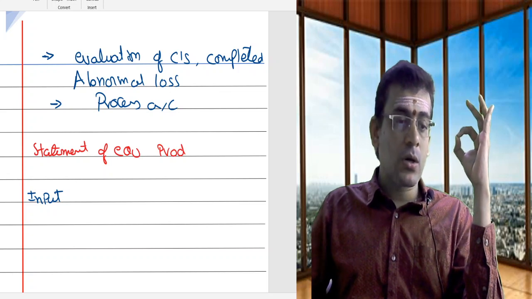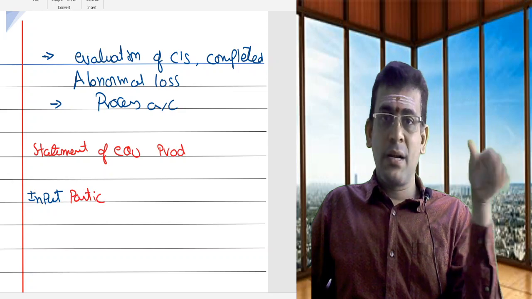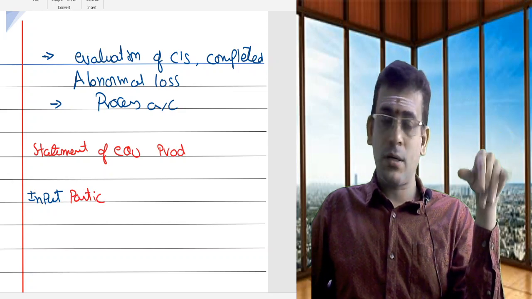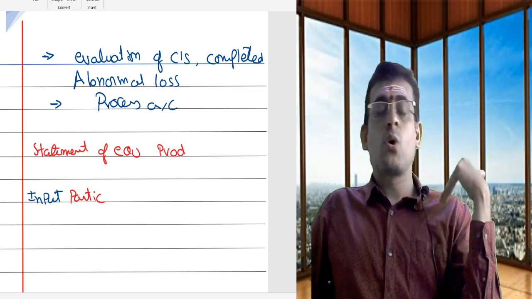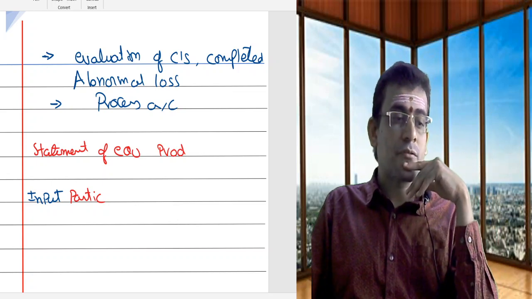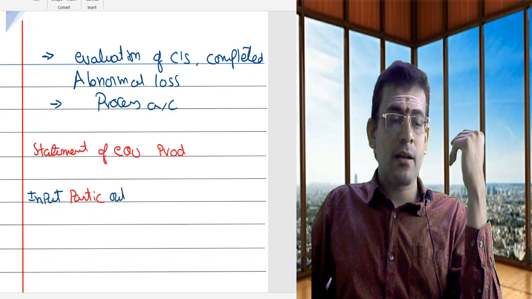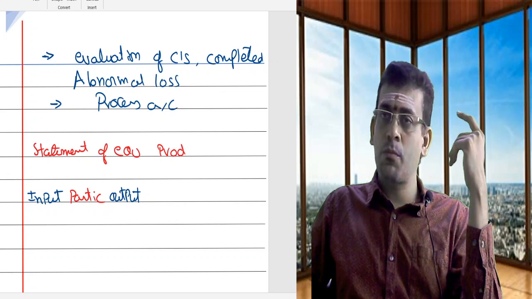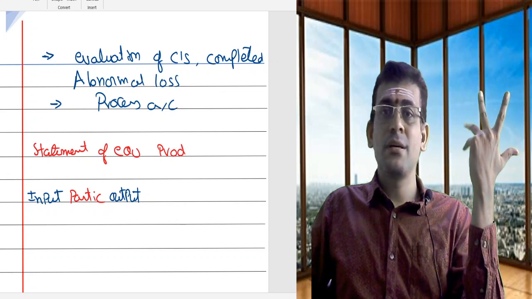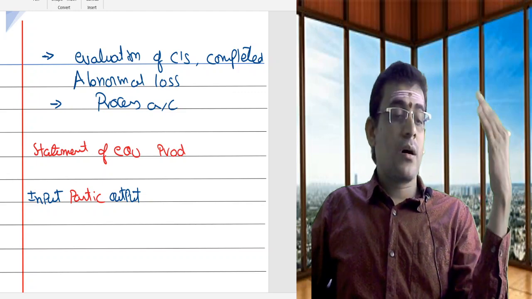Then my third column will be particulars. There I will write whether it is opening stock, input added during the period, finished goods, closing work in progress, all this sort of stuff as part of your particulars. Then finally I will write output: how many units you introduced, what your output is. So these three columns will be written there.